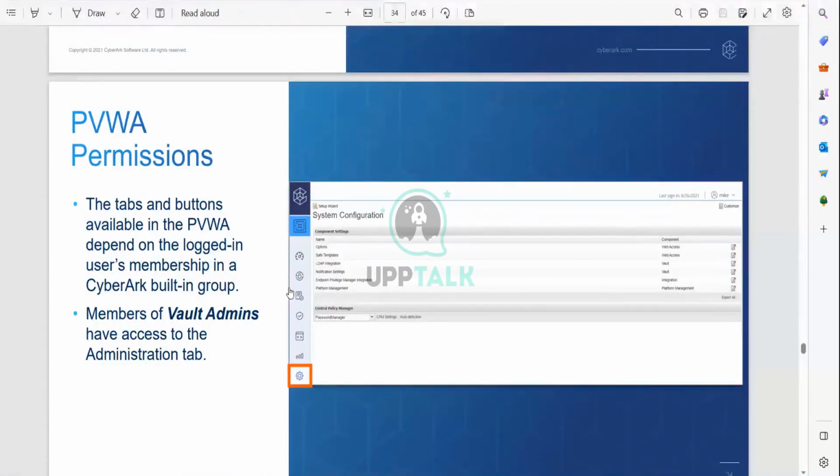Great. Let's see here. If you want to do any configuration here for the system, the computer settings and system configuration, members of the administrators group have access to the administration tab. You can see all the options here. You can change the configuration of the system.